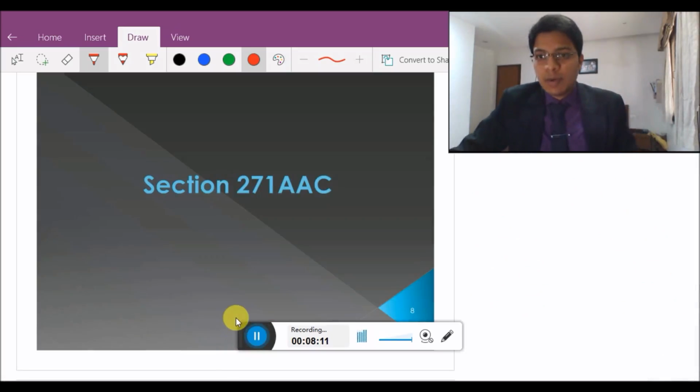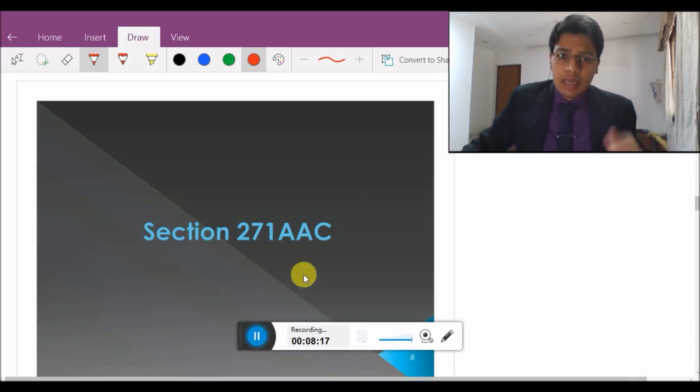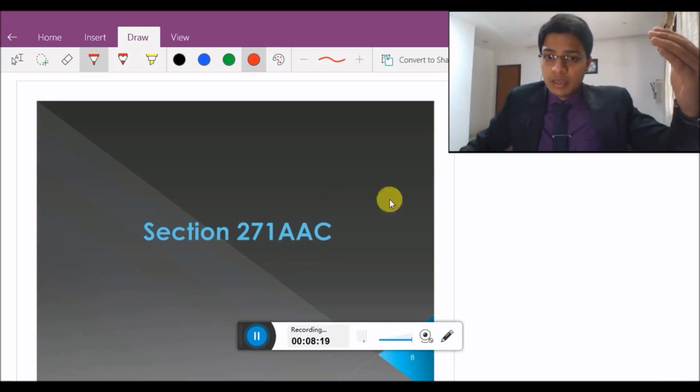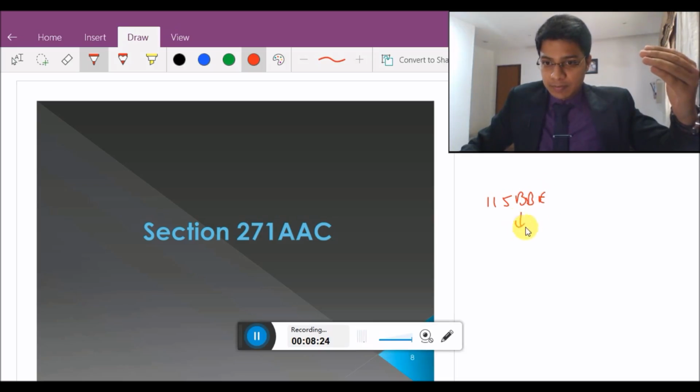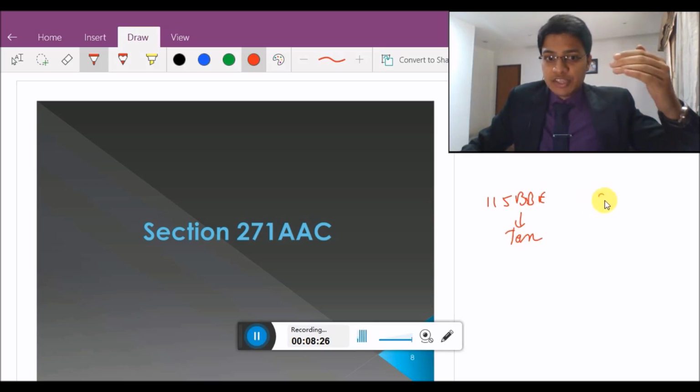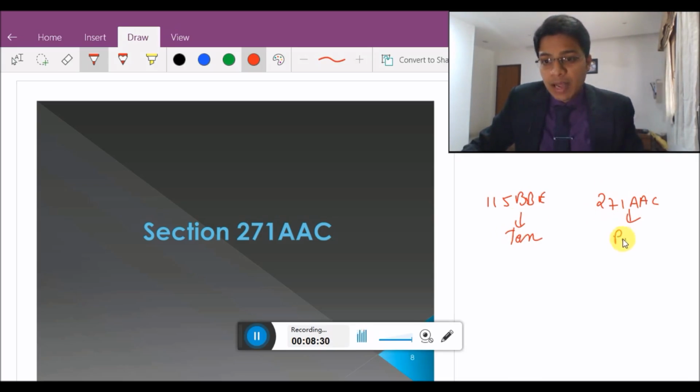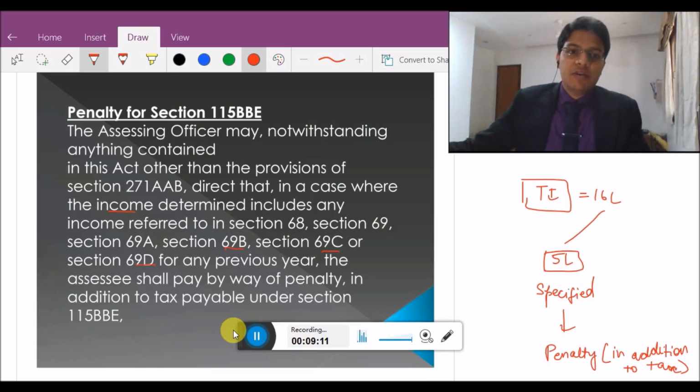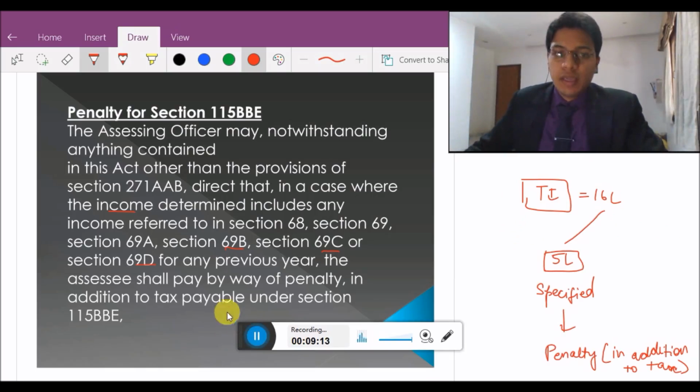Now we will discuss section 271AAC. In section 115BBE we were talking about the tax rate. In section 271AAC we will be talking about the penalty, the penalty for section 115BBE.